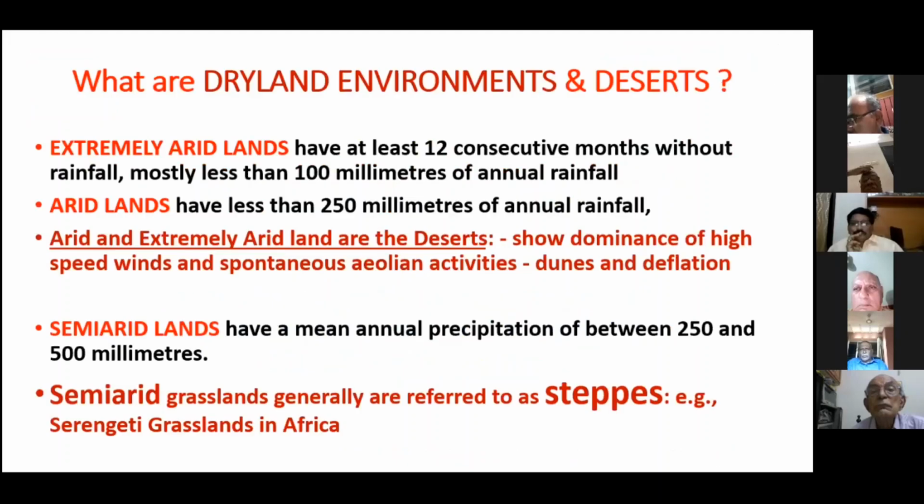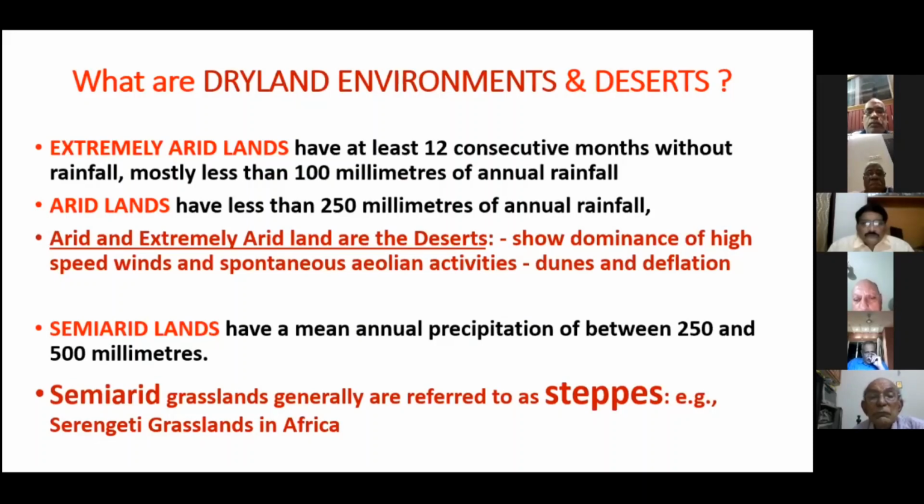First, let me define what the dryland environments and deserts are, because I was informed that many of our participants are not very familiar with Western India and this part of dryland environment. So I'll start with these elementary, widely accepted definitions.